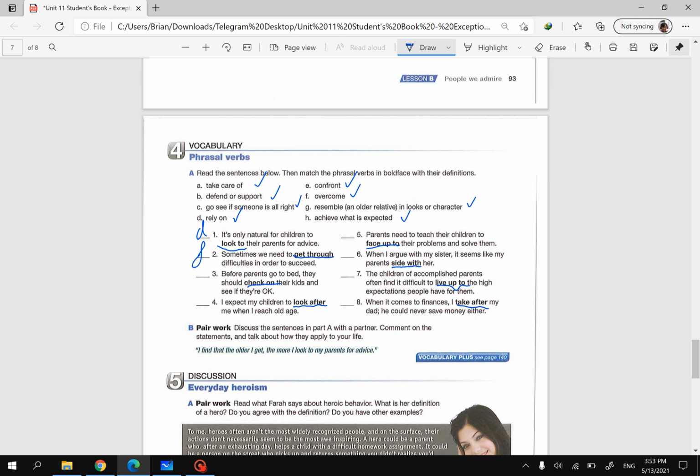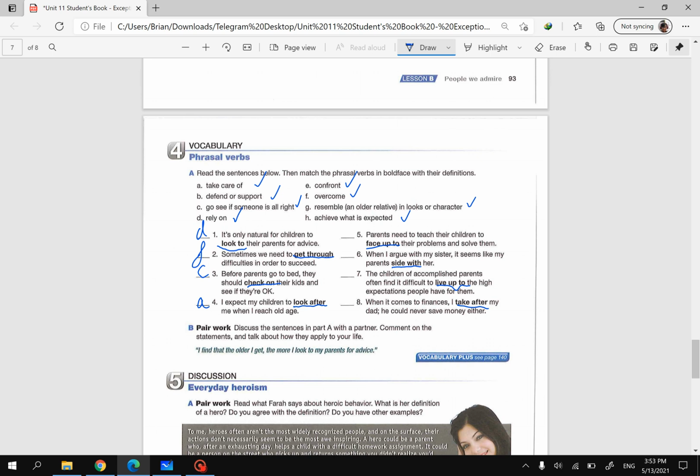Number 3: before parents go to bed, they should check on their kids and see if they're okay. So for number 3, check on goes with letter C, go see if someone is alright. And number 4: I expect my children to look after me when I reach old age. So number 4, I think, goes with letter A, take care of. Look after means take care of.